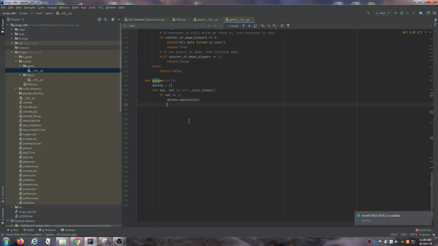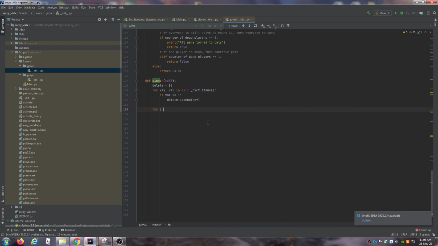Delete.append key. So all those players which are actually a 1 now and not an actual player, we need to just append that to the list that we want to delete. Then once we have them all, we can delete them all at once, because you can't delete as you go, as I said.